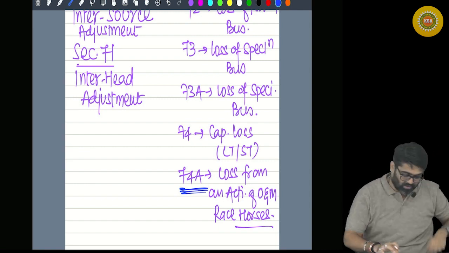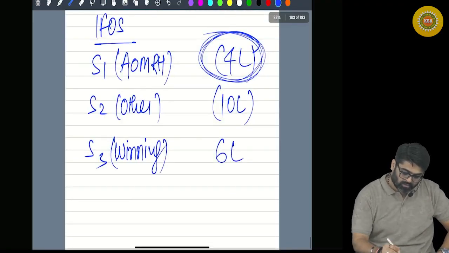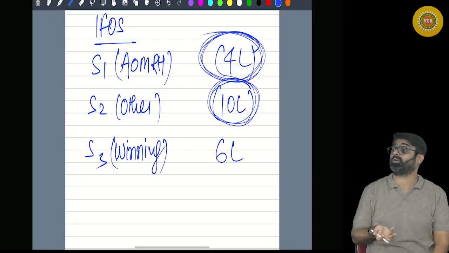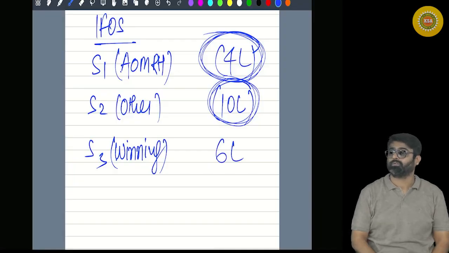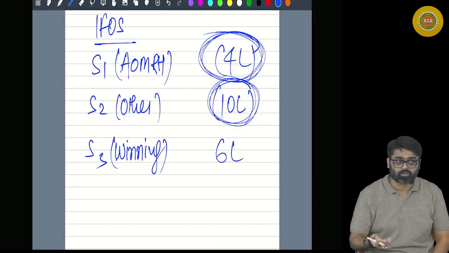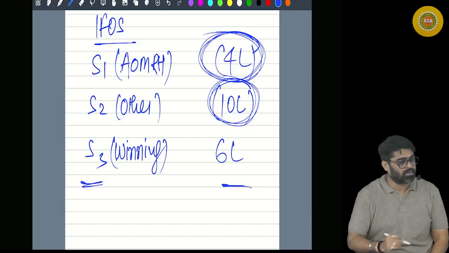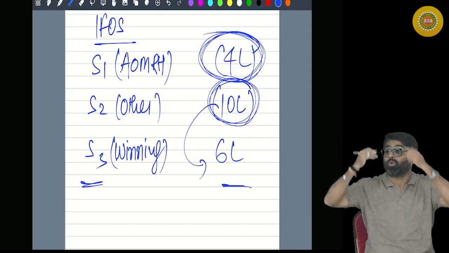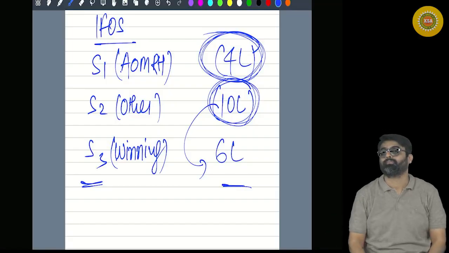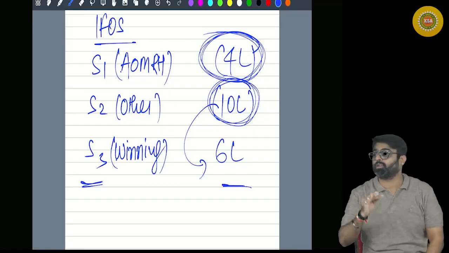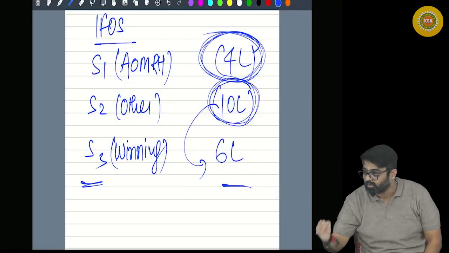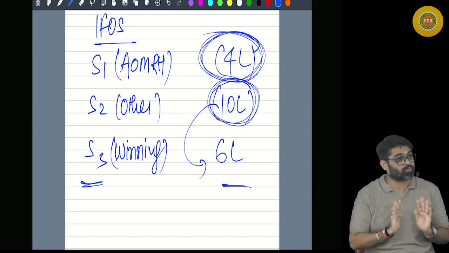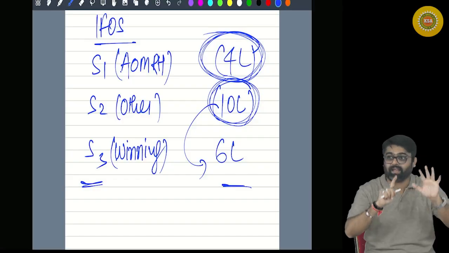Yes or no? Now tell me, do you have this loss? There is no restriction. It can be set off against profits of any source. So do you have any source? Yes, you have a source giving you an income. You try to set off this loss against this. Not possible, because no losses can be set off against winnings income. So this year your taxable income from other sources will be 6 lakhs.